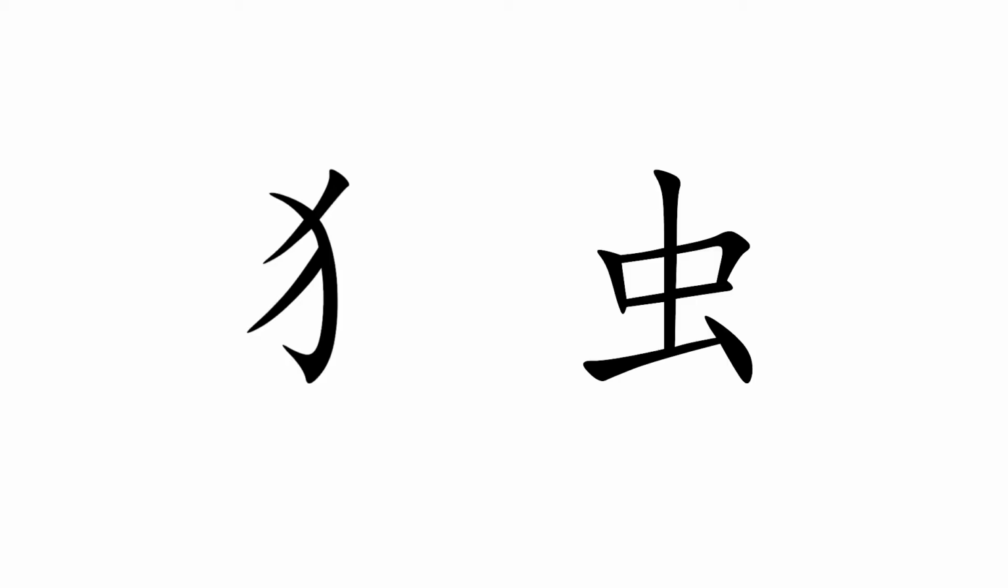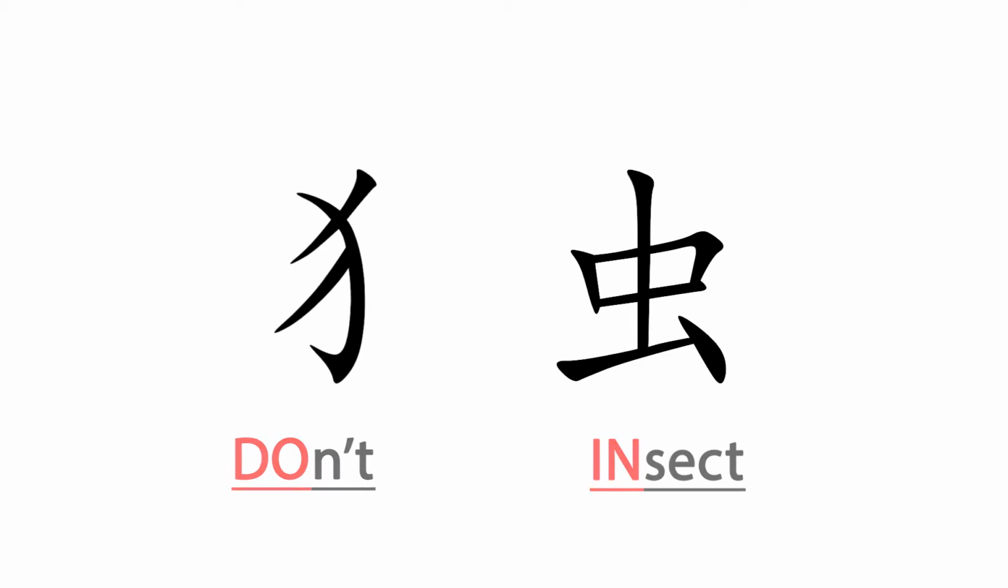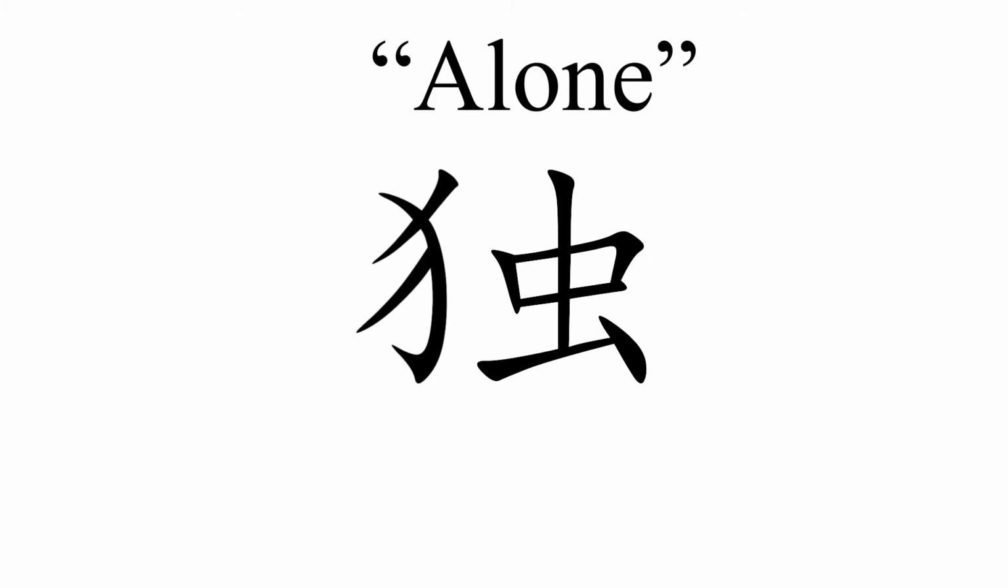Here we have another example. Here we see two radicals, a familiar one, dog, and as you now know, the DO in dog is the same as the DO in don't, and the other radical is insect. Together, they mean alone.